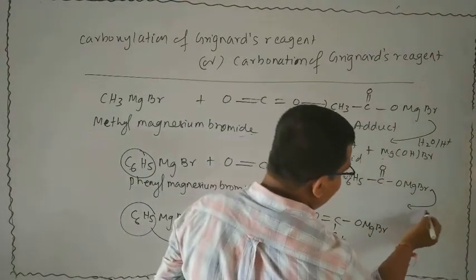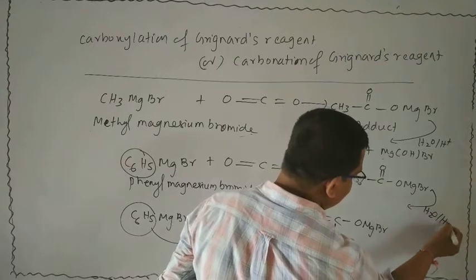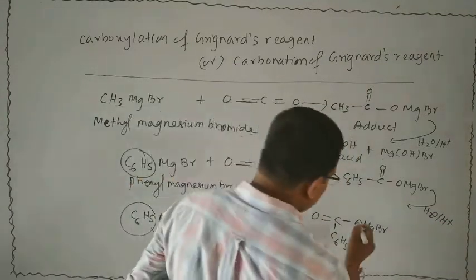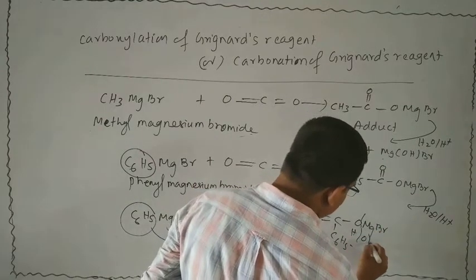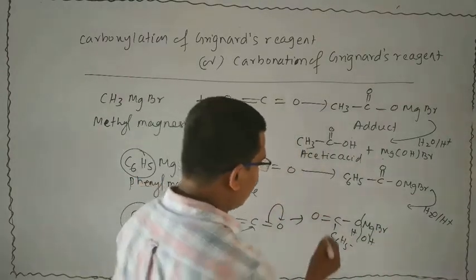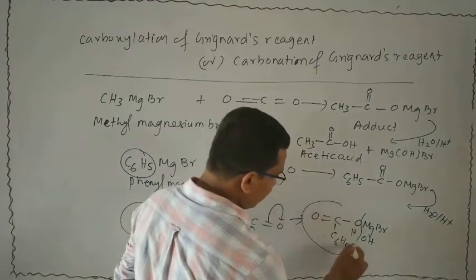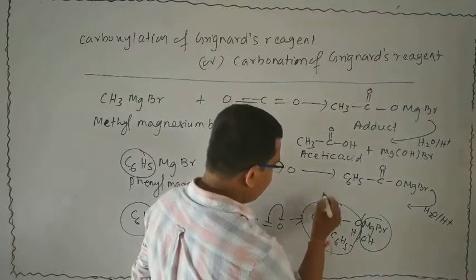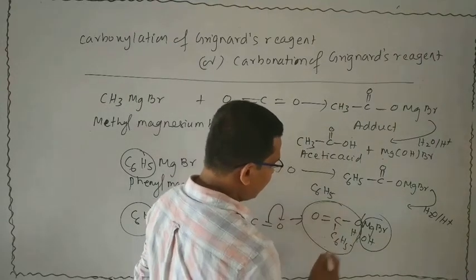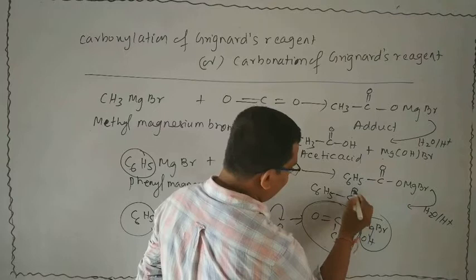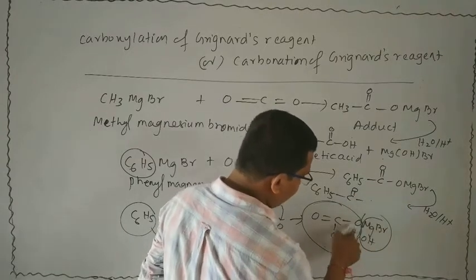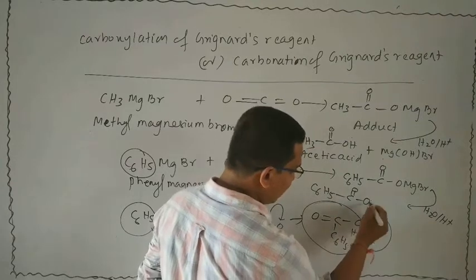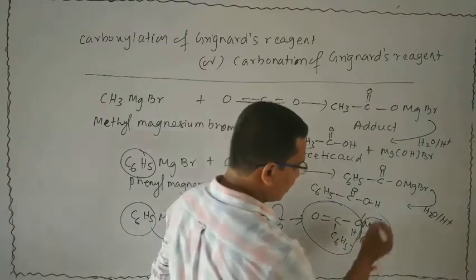Now this is subjected to acid hydrolysis, like the first example, H2O, H plus. That means we add a water molecule, HOH. Now suppose here H, here OH is given. Then what will be the product? This is the main product and this makes a byproduct. Write down this product: C6H5 bond C double bond O bond O, and it makes a bond with the O.